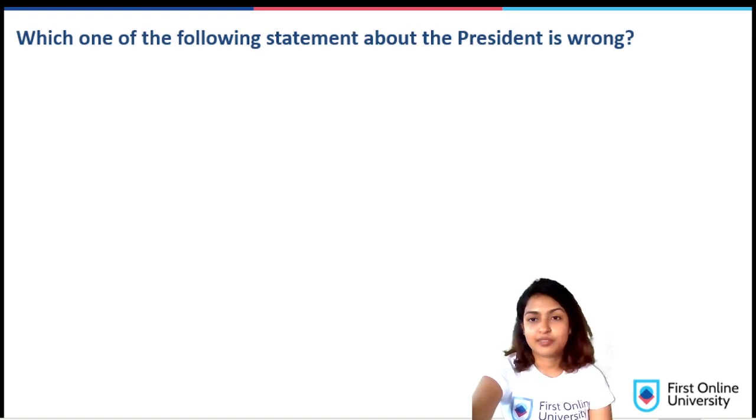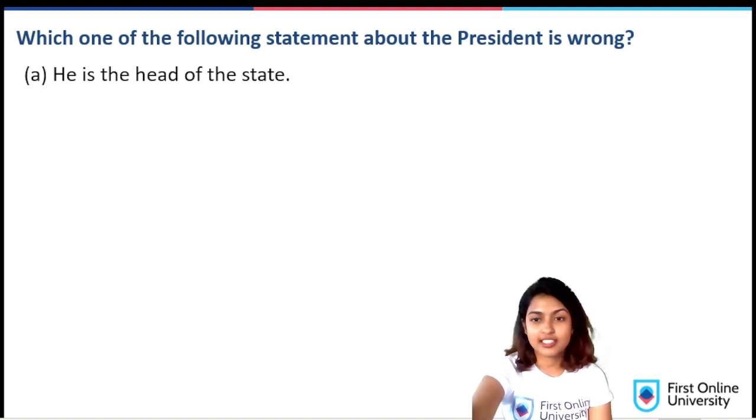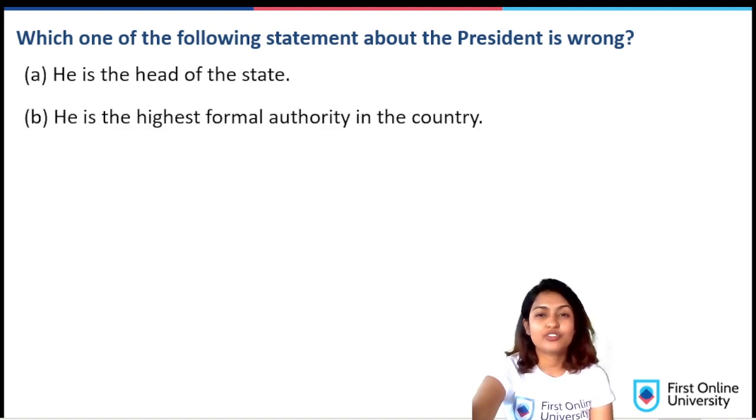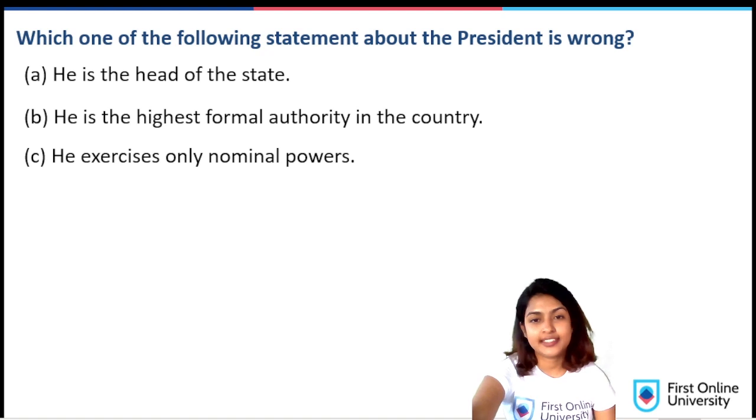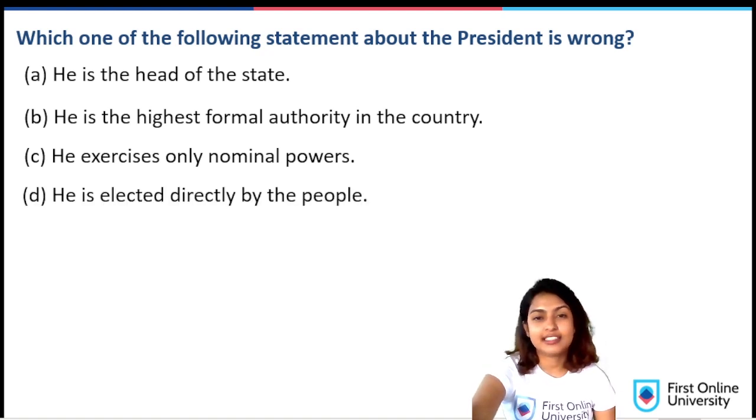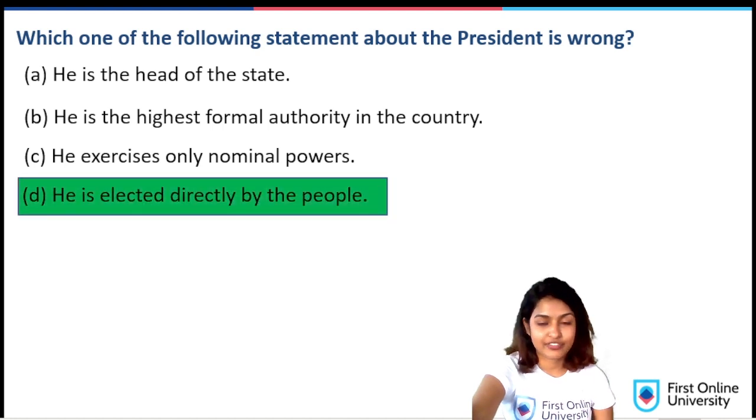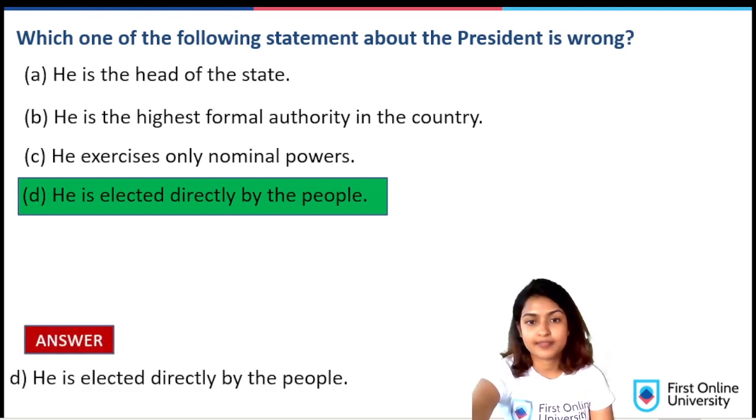Which one of the following statements about the President is wrong? A. He is the head of the state. B. He is the highest formal authority in the country. C. He exercises only nominal powers. D. He is elected directly by the people. It's definitely D. He is elected directly by the people. The correct answer is he is indirectly elected by the MPs and the MLAs.